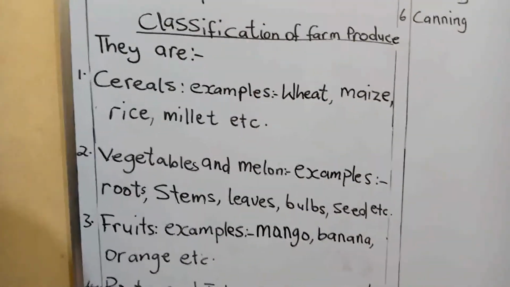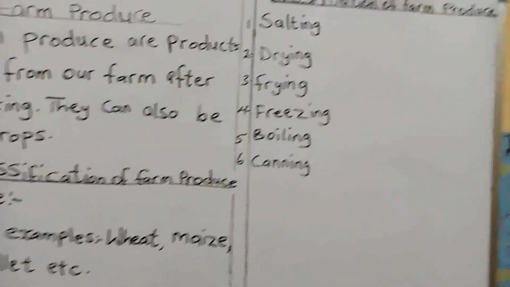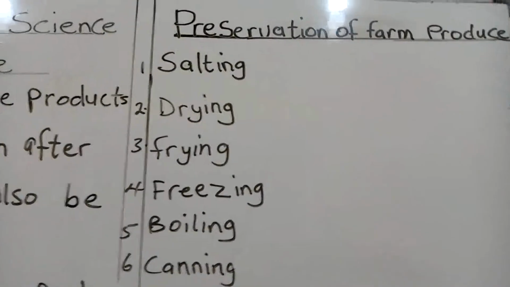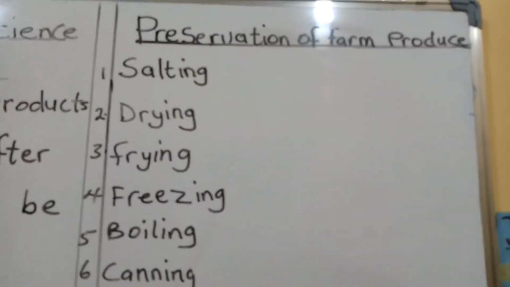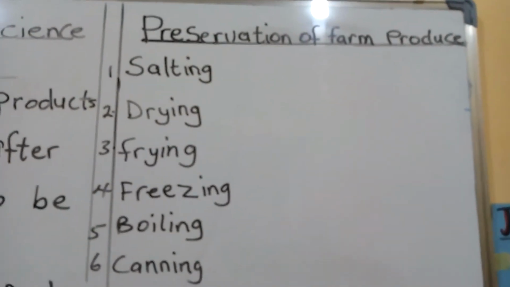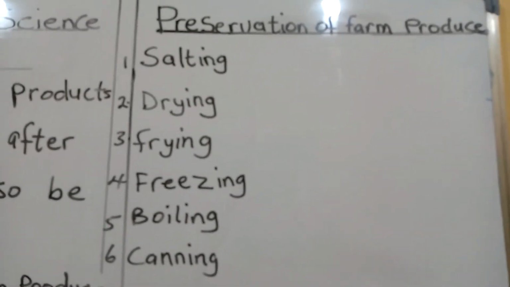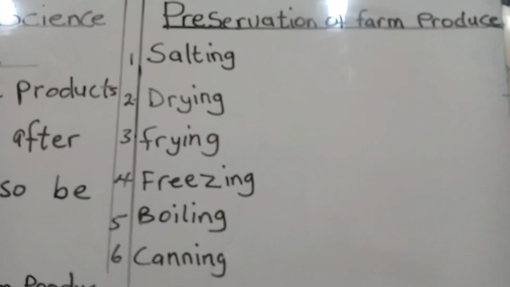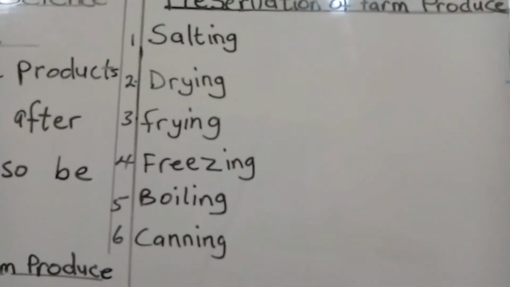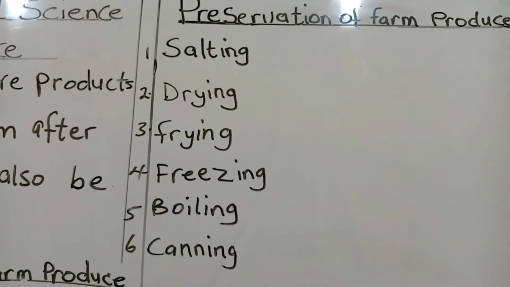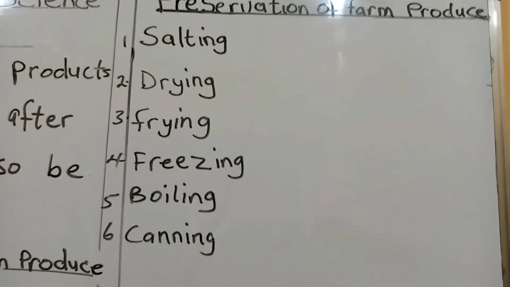We now move to preservation of farm produce. How we preserve our farm produce in order for it to avoid spoiling. And we say number one method of preserving, we preserve by salting, adding salt to our farm produce to avoid spoiling. Number two, we have drying them under sun, putting them under sun. Number three, we have frying them with oil, hot oil.